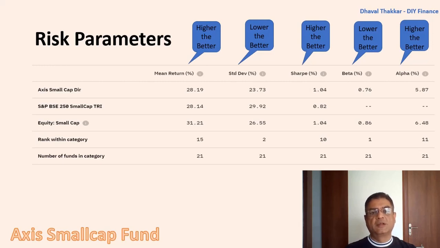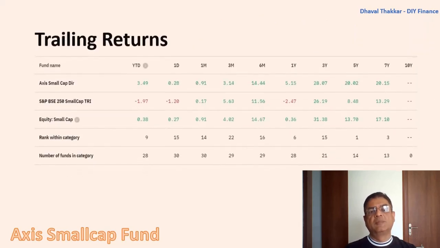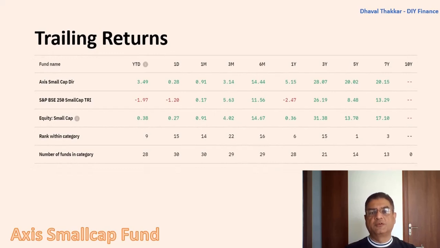Now let's also check the trailing returns. On comparing the trailing returns for 7 years, 5 years, 3 years, 1 year and less, it is all the time able to beat the benchmark index. But when compared to the category average, it is a mix of hit and miss. For some periods, it is able to beat, and for some periods, it is not able to beat. Hence, for this inconsistency in performance, let's also check the calendar returns.